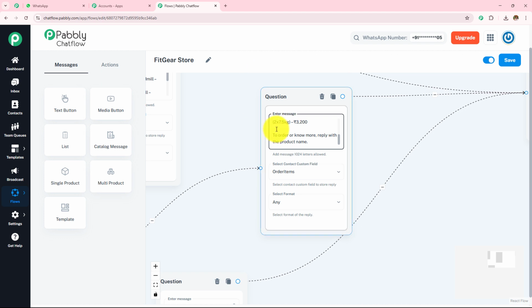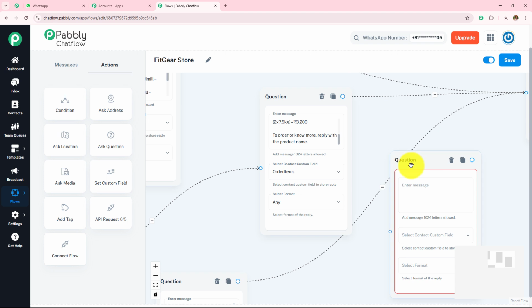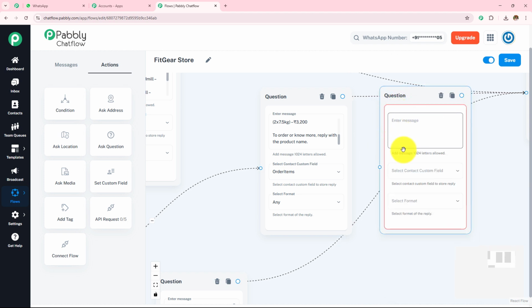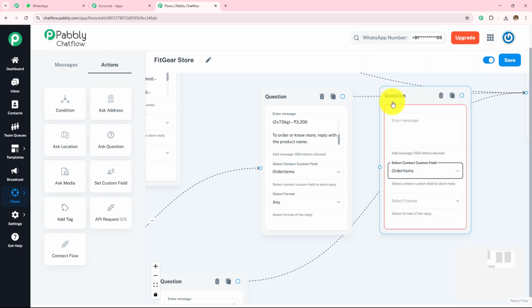Here I have used this question button. How have I used this? I have simply dragged and dropped this question, and then I have entered the message and then the question. In the select content custom field, I have selected this as order items, because when they enter their order item, this is going to get saved in my contact custom field and I can use this later in my messages or to track the order.